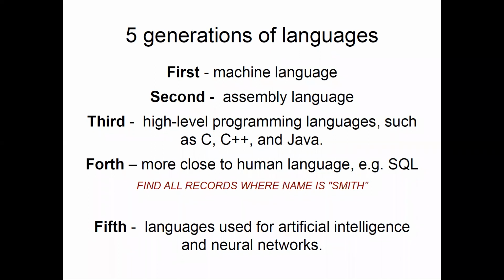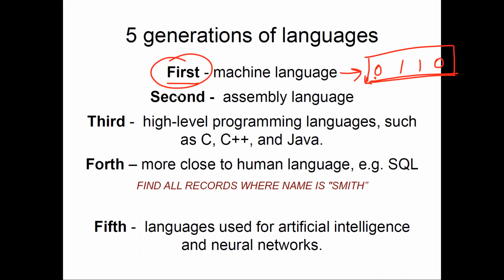Now moving to the generation of languages, there are 5 generations of languages, and we have discussed already the first 3. Machine language was the first language. Machine language means we are directly dealing with 0 1 0 1. So if you can directly type these kinds of numbers and get the job done from the computer, you will be a genius in a way, because it is kind of impossible to directly write 0 1 0 1 and get the work done from a computer. So that's machine language. That's not our language.